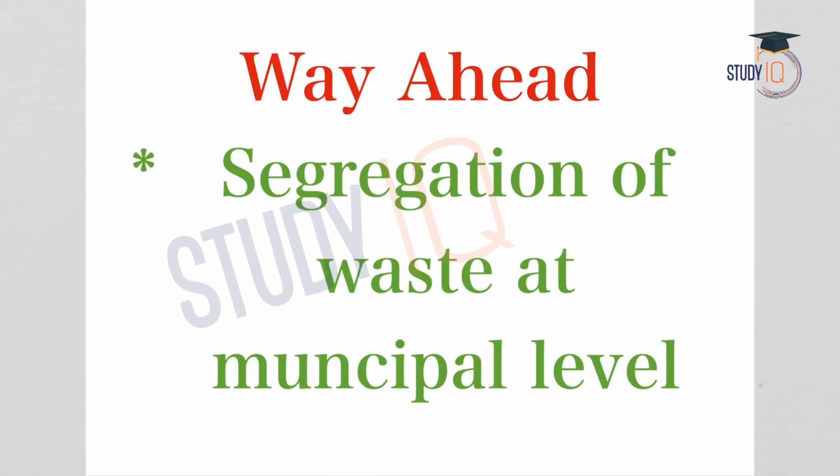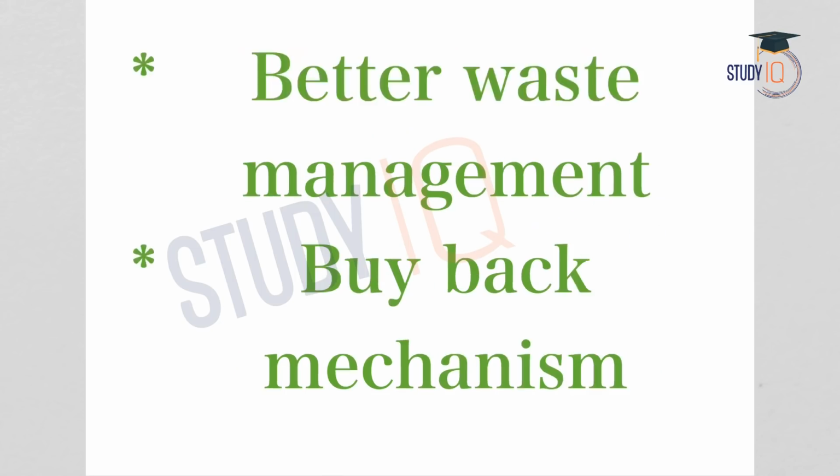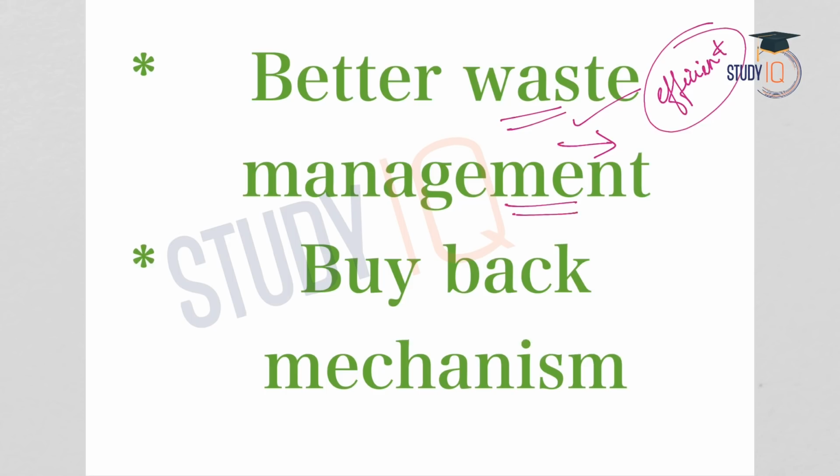Now let us see what are the solutions or the way ahead. Plastic waste segregation must be done at the municipal level. Secondly, waste management must be more efficient. Priority must be given to waste management, and under waste management, one viable option is recycling. There are many international examples of how effectively waste products can be recycled into usable commodities. So this can be adopted.